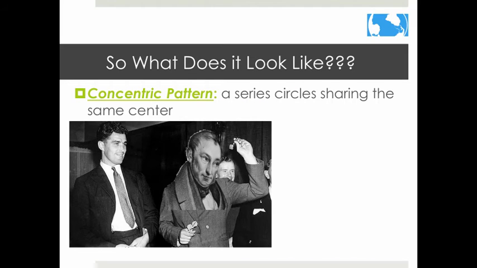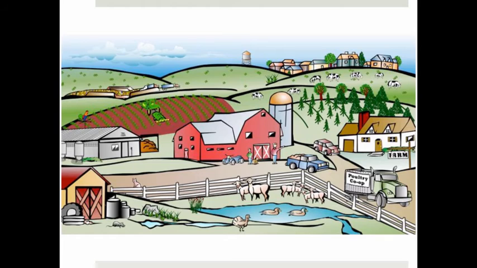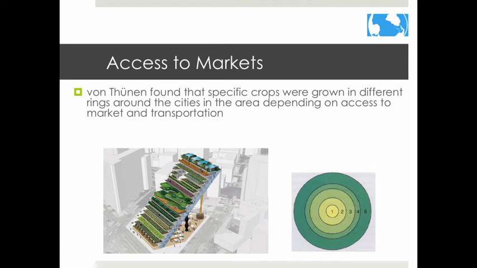So, what does the Von Thunen model actually look like? Well, one day while playing darts and thinking about the isolated state, Von Thunen hypothesized that under the assumptions, a pattern of concentric rings around the market would develop. Here's what he saw. It looks a lot like a target, even though he wasn't actually playing darts. Von Thunen found that specific crops were grown in different rings around the cities in the area depending on access to market and transportation. Over time, this pattern has changed slightly. Let's take a look at what the graphic model entails.